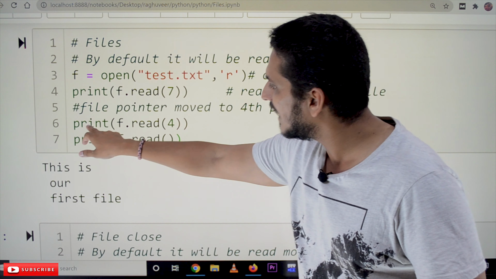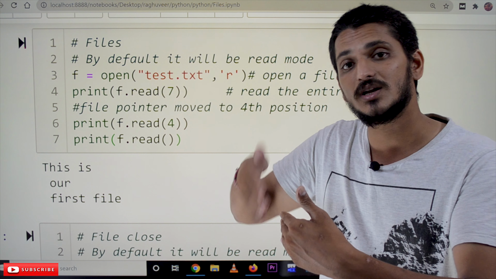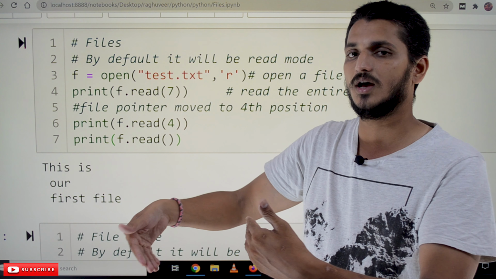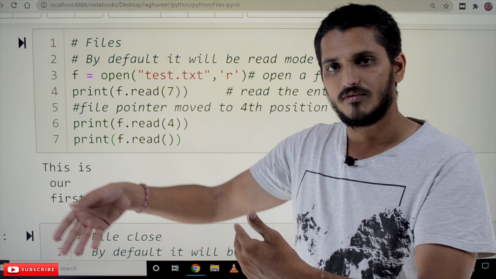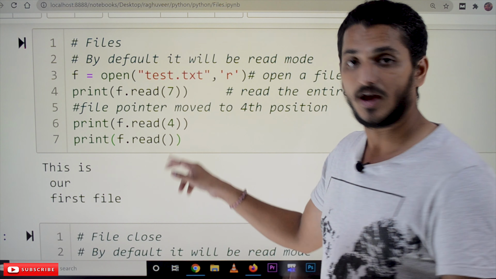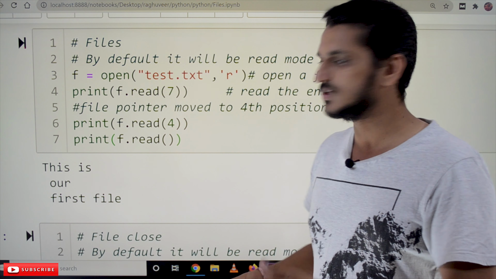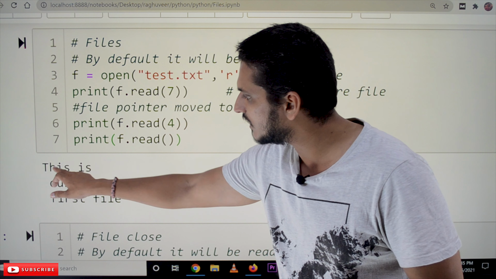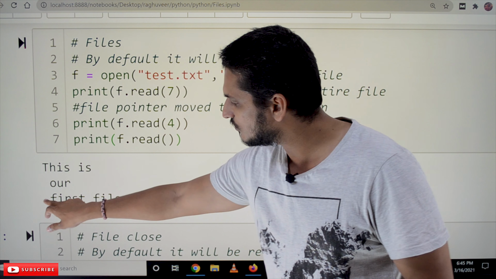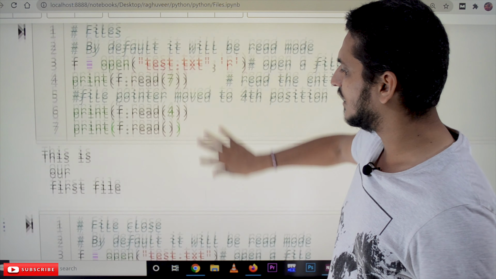Again we write f.read(4), meaning from the 8th position read 4 characters: 8, 9, 10, 11, and the file pointer will be at the 12th position. f.read() again means from the 12th position read it completely. That's why the content is shown like this: this is our is next one, first file. So that is how we can read the data.